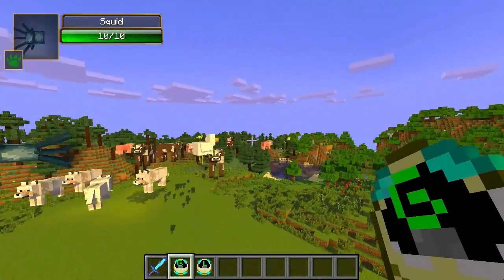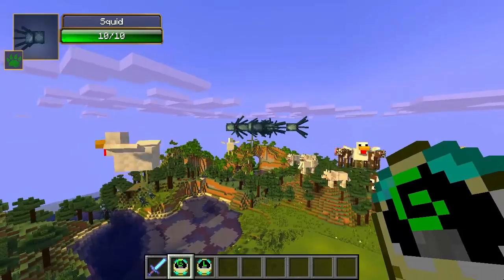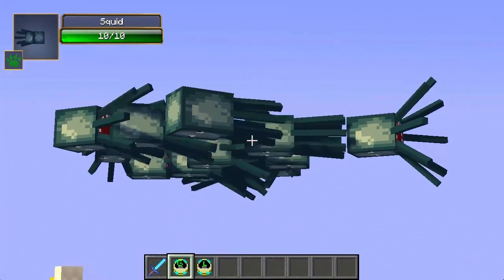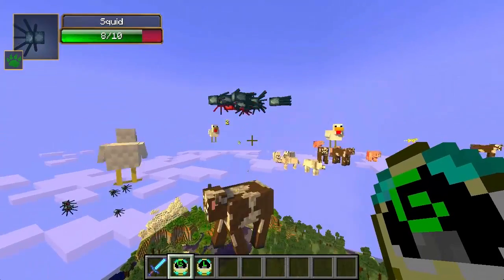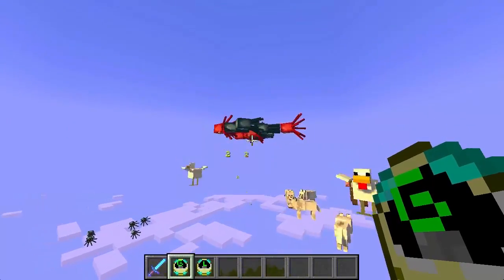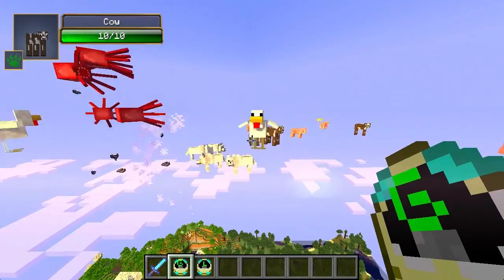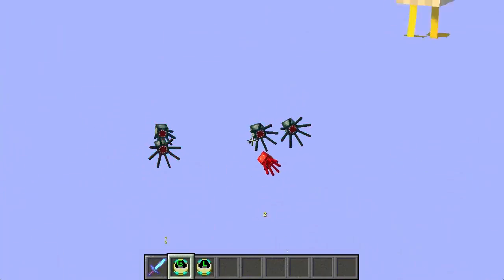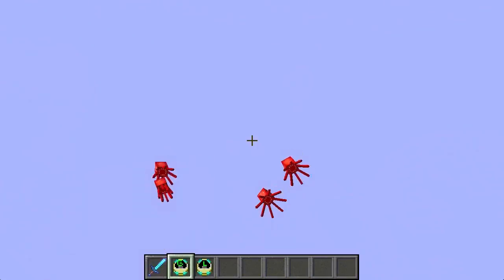Oh man, look at this. This is absolutely crazy. Look at this. Oh my god. Flying squids. This is just scary. Oh man. And they're starting to die in the middle of the air because they're out of water. And look at this, we got flying chickens. Who'd have thunk that chickens could fly, right? Oh man, look at that, those squids that spawn in the river, they're flying as well.